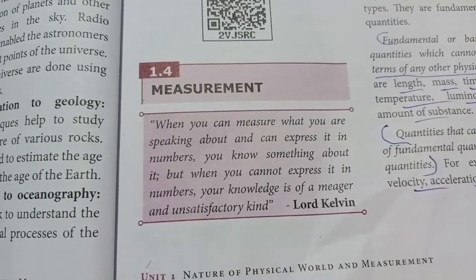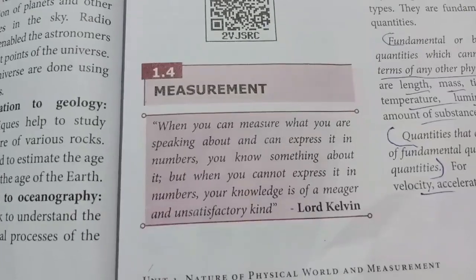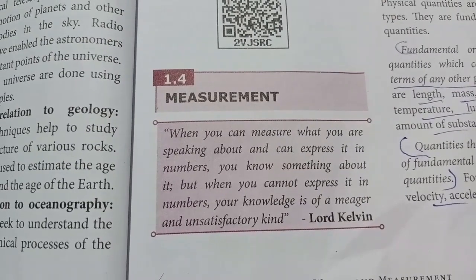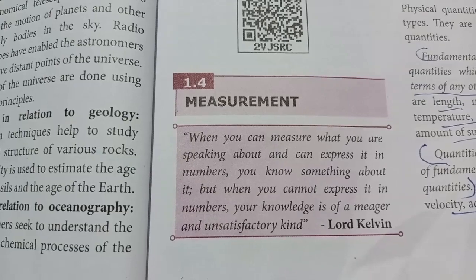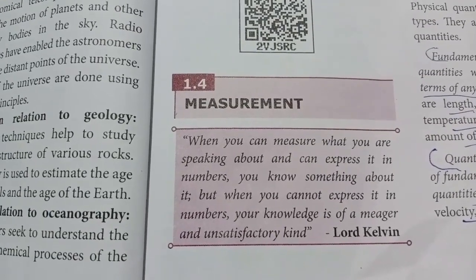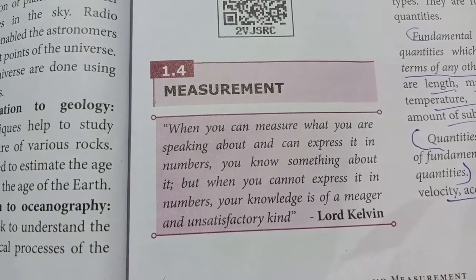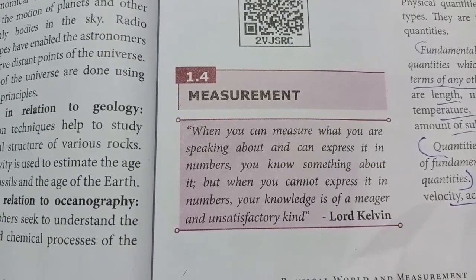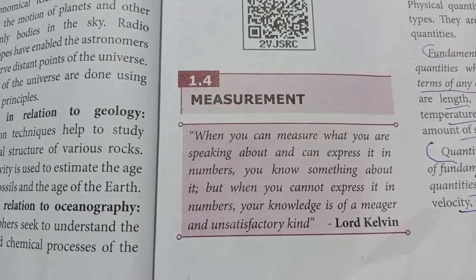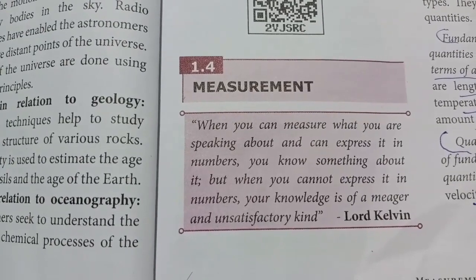Suppose we are measuring some length or some mass. Assume that there is no number to indicate it. Normally we use 1 meter, 1 centimeter, 100 centimeters, 1 kilogram. Measurement plays a very important role in our daily life.